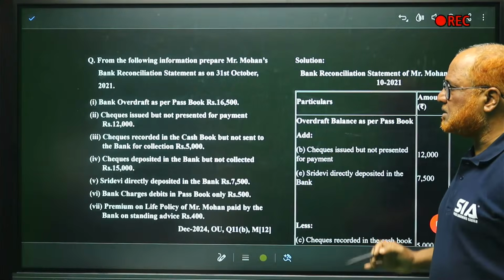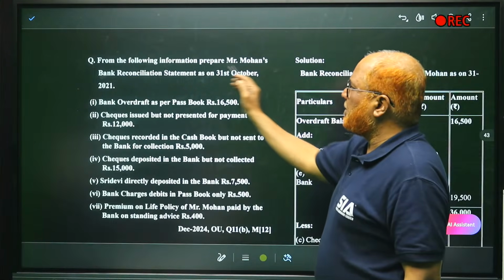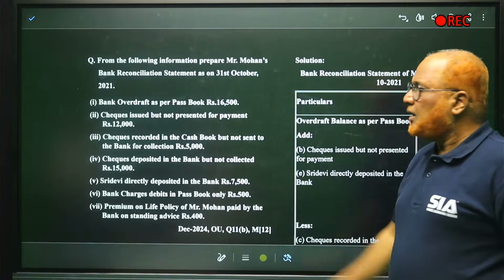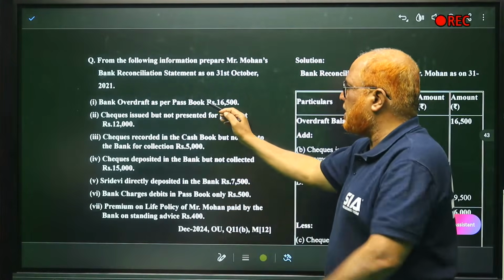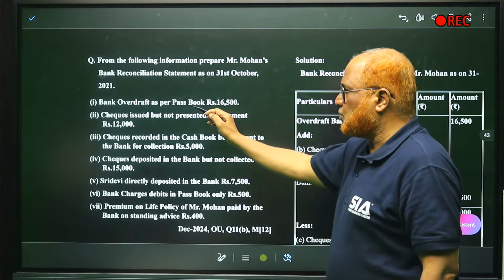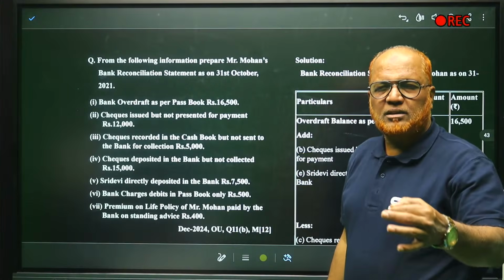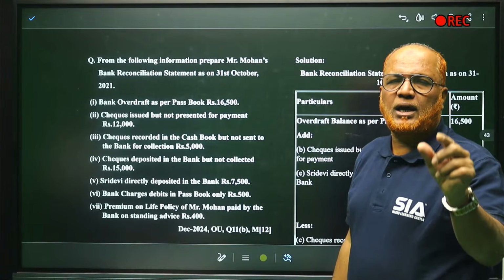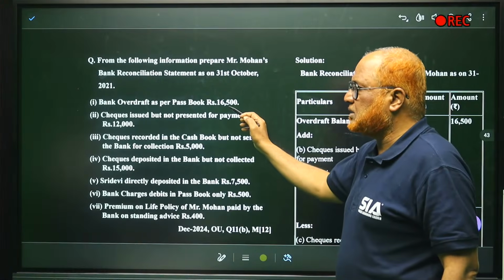So take it seriously. From the following information, prepare Mr. Mohan's BRS on 31st October 2021. So bank overdraft as per cash book, as per passbook. Just like the previous problem, here also passbook is showing a bank overdraft, 16,500.